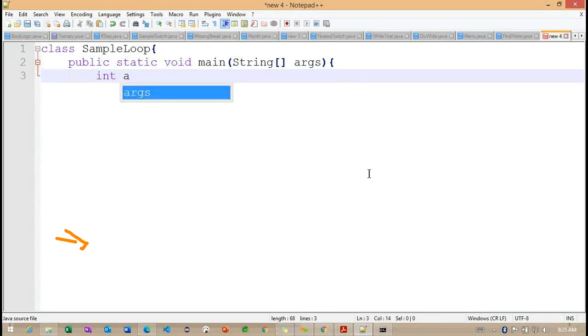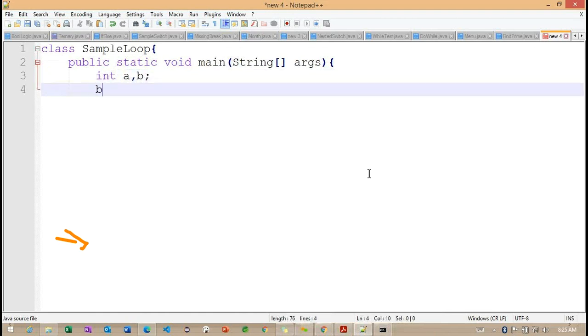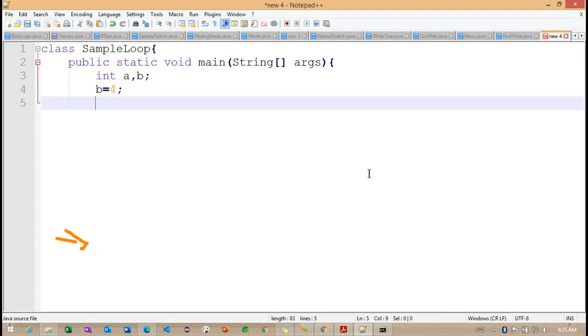I'm trying to declare two variables, A comma B, and initializing one variable, so we'll check with one loop here. Now what I'm doing here, A is equal to 1, because above we already declared this particular variable.